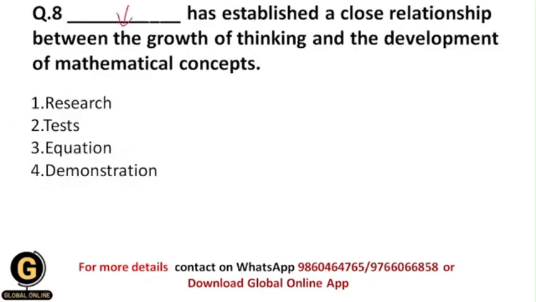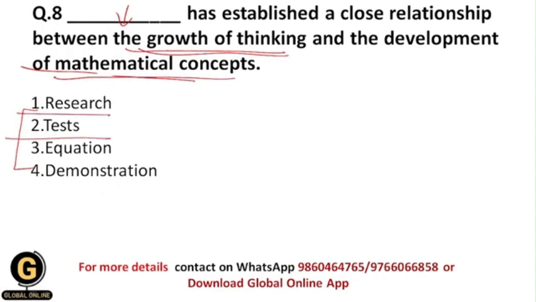Dash has established a close relationship between the growth of thinking and the development of mathematical concepts. So among these options, which is the concept because of which a close relationship between the growth of thinking and development of mathematical concepts is established? Whether it is research, tests, equation or demonstration.